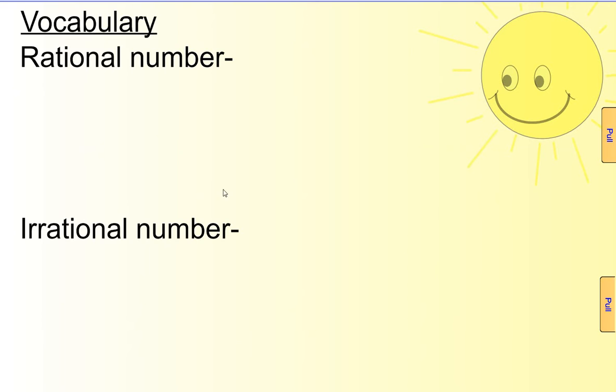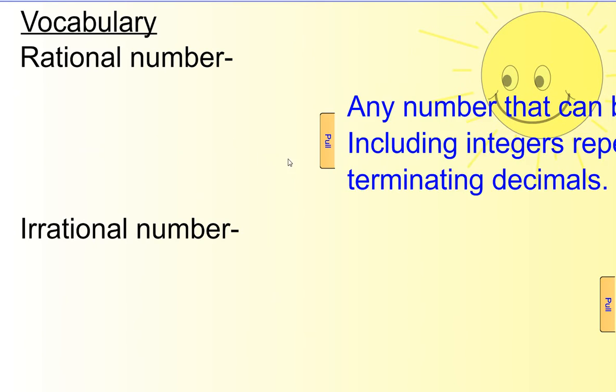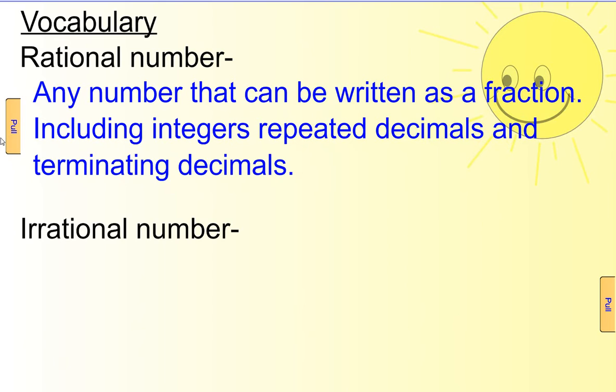So we have two vocabulary words. The first one is a rational number. A rational number is any number that can be written as a fraction. So all those problems on that first page that we were able to write as fractions, those are rational numbers. It says here including integers, repeated decimals, and terminating decimals. So there should be some commas in there. Integers would be positives and negatives, so you can have a positive rational number and a negative rational number. Repeated decimals can be turned into fractions, and terminating decimals can be turned into fractions.